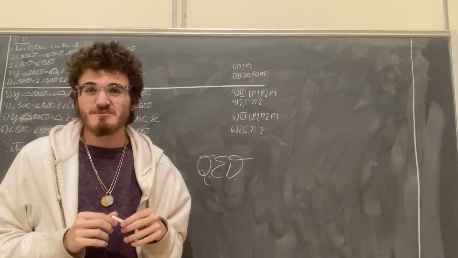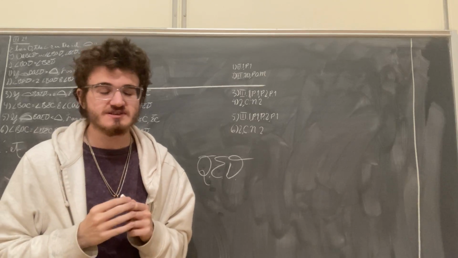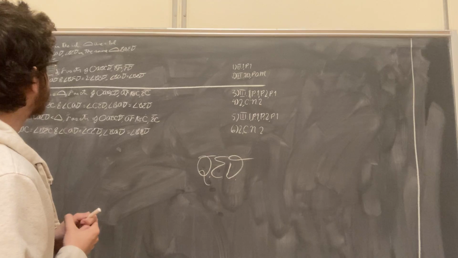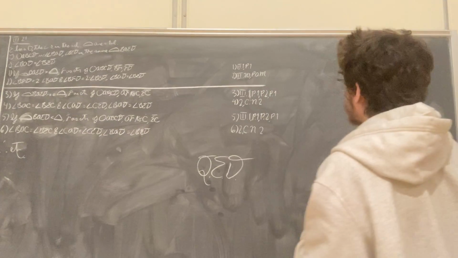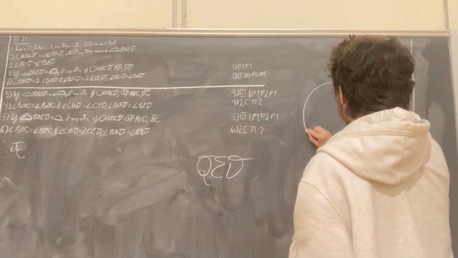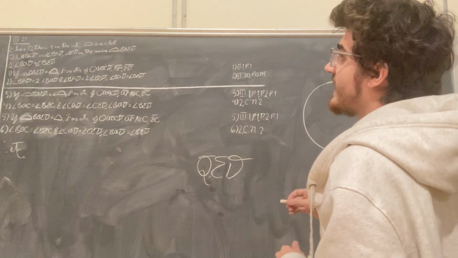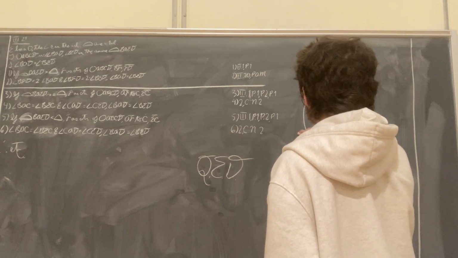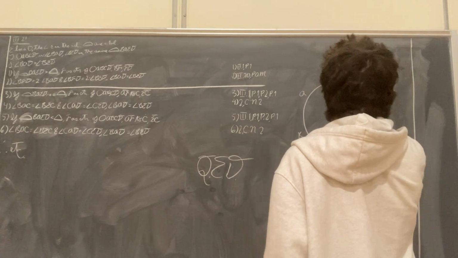Hello, this will be a demonstration of Proposition 21 from Book 3 of Euclid's Elements, which states that in a circle, the angles in the same segment are equal to one another. What we are given is the circle ABCD, and we have within it the segment BAED, so that would look something like this.